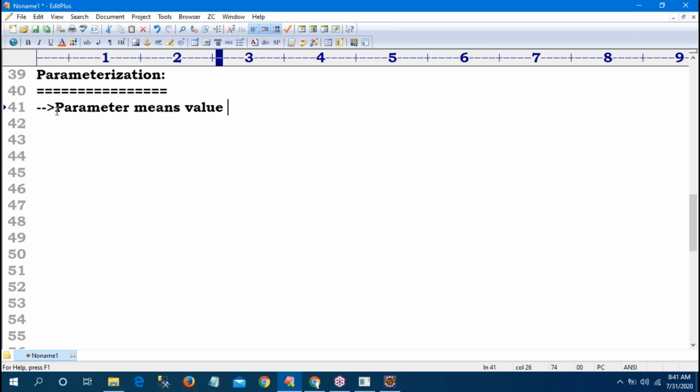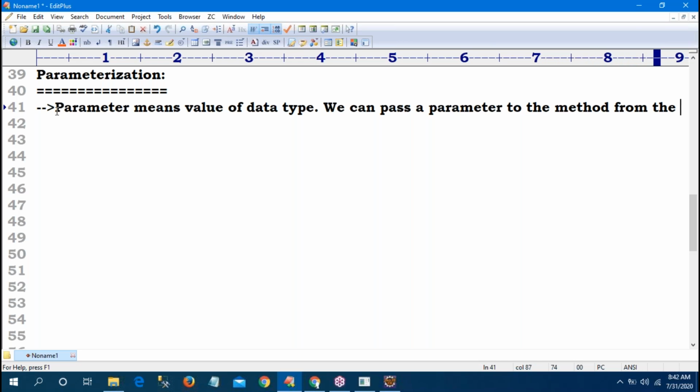Parameter means just a value of a data type. The value may be an integer, a string, a float, any value. So what I was doing is, passing a parameter to the method from the main method is known as parameterization. Observe here carefully.